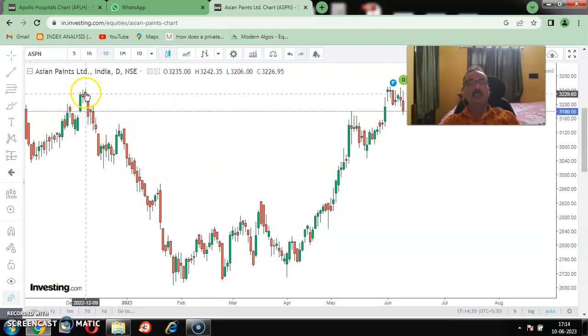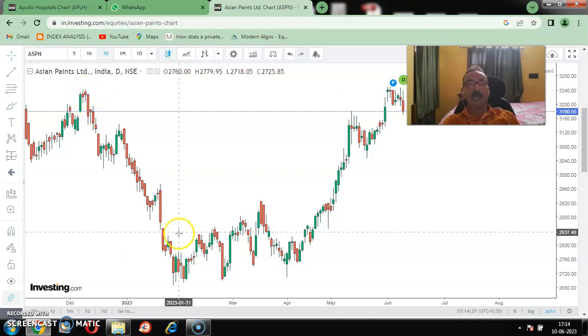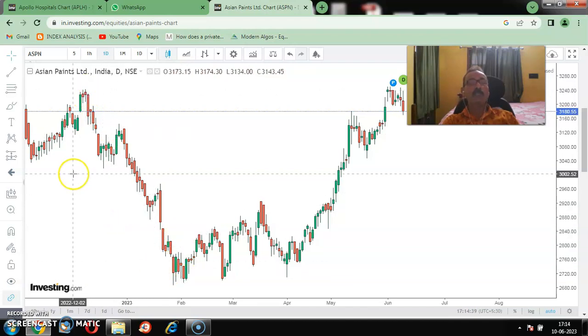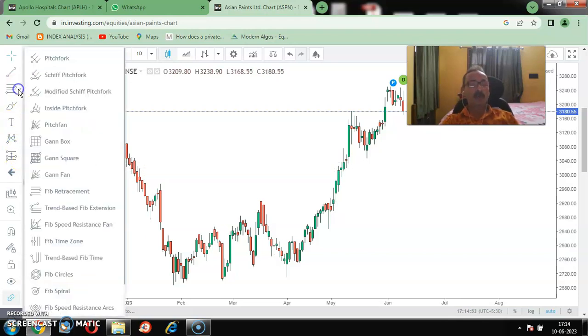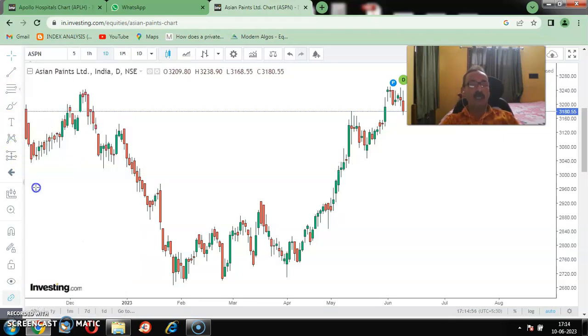So I have the highest point and the lowest point. What do I have to do? If you go to investing.com, you will get free software over there, and from there you can get all kinds of tools. Now if I go to this particular section and click over here, I can see the Fibonacci retracement. I have to click over here.